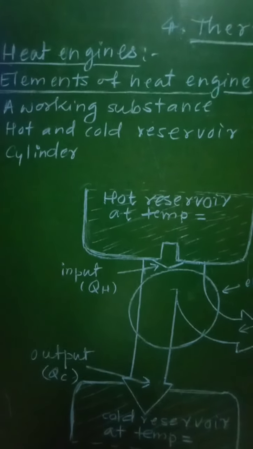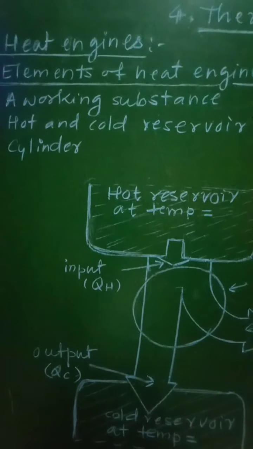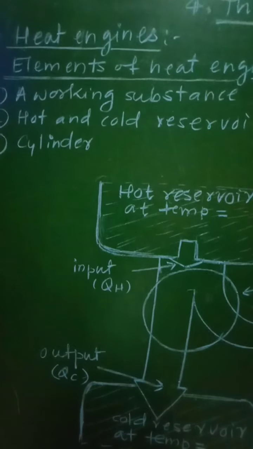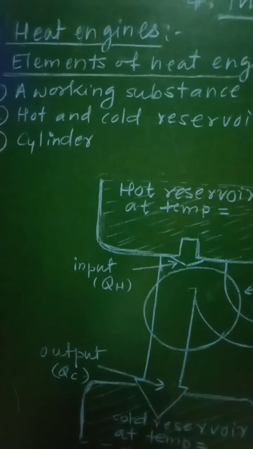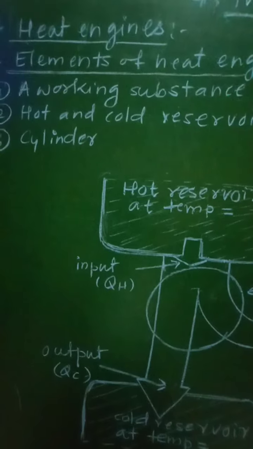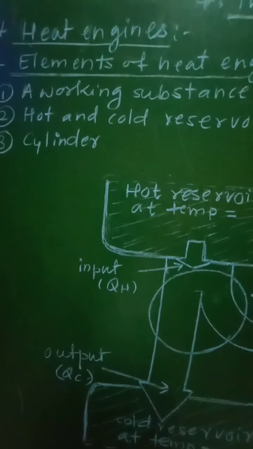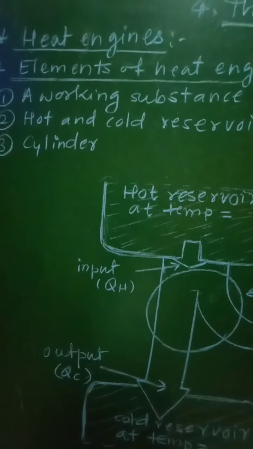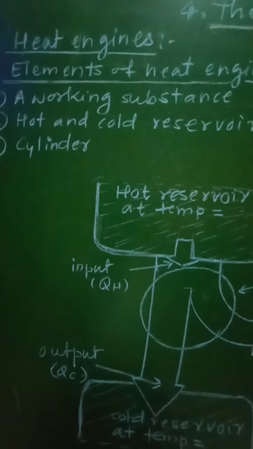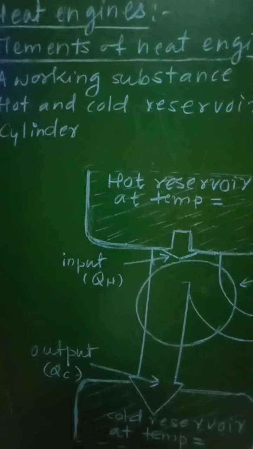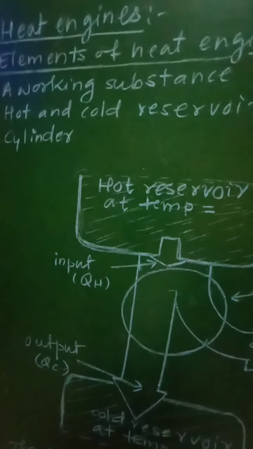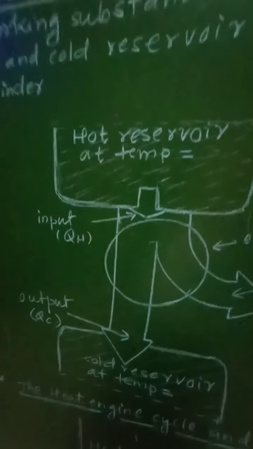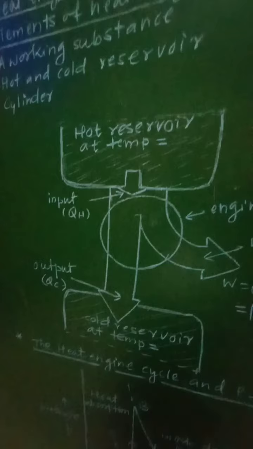Now the heat engines are classified according to the working substance used and the way these steps are actually implemented during its operation. Energy exchange takes place during various steps of the working of a heat engine. Then we have to consider some of the quantities in order to explain this heat engine.